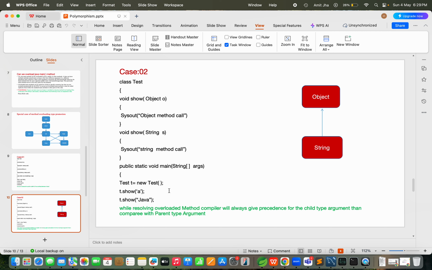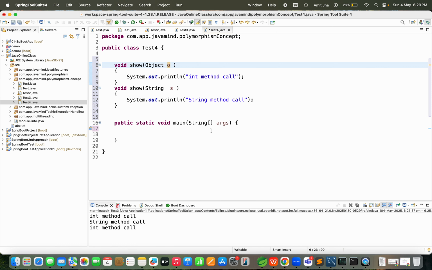So tell me, if I call t.show with a string and t.show with a character, what will the result print? That's why I'm writing this example: if you overload the object class and string class, what result should be printed? First we need to create the object of our Test4 class.